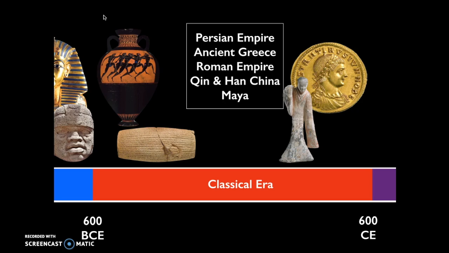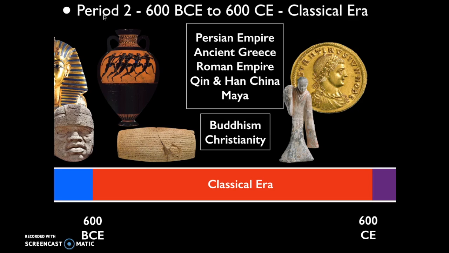And then in the Americas, we'll talk about the Mayan civilization. We also see the formation of two major religions, Buddhism and Christianity during this period. So period 2 represents about 15% of the AP test.